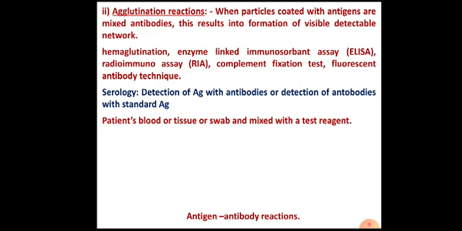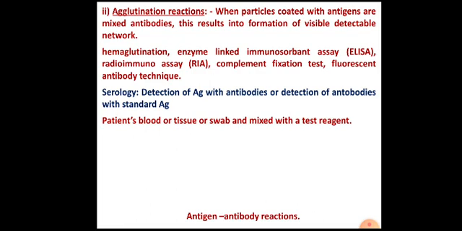Then that swab is immersed into saline water, and then that saline water is ready for the antigen test. Or sometimes there may be collection of blood, so either it may be blood or the swab saline.